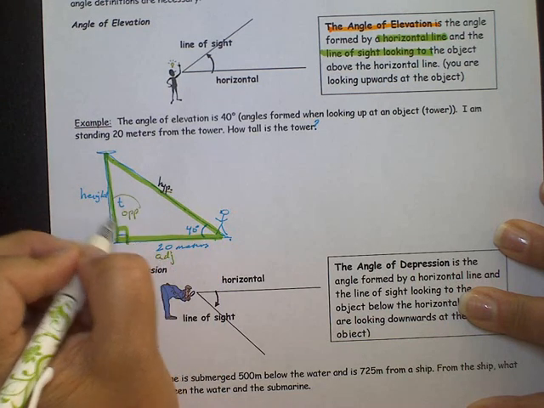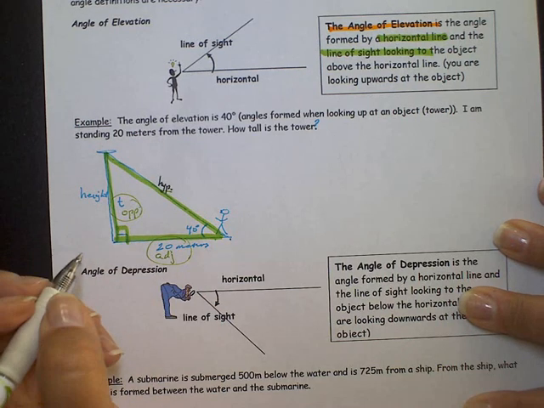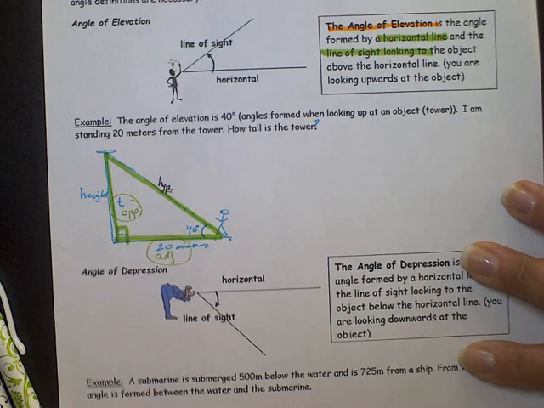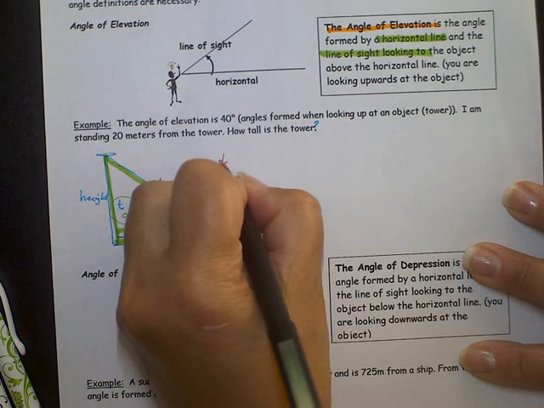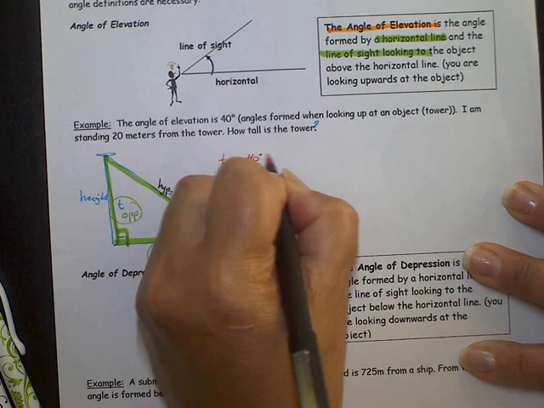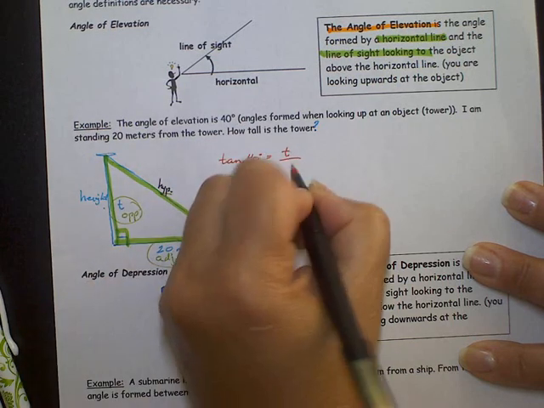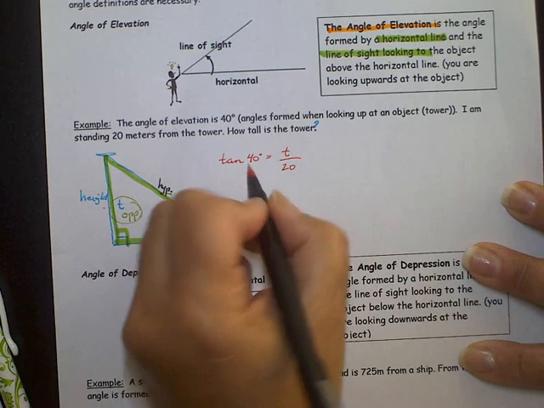The two pieces that we're going to use are these two. So we're going to use tangent. So using tangent to calculate this, we have tangent of the angle is equal to the opposite T over the adjacent 20. And we calculate that.